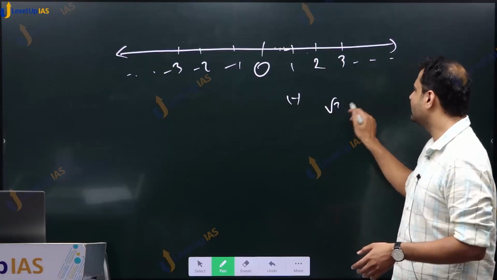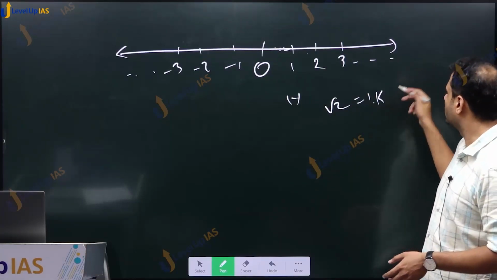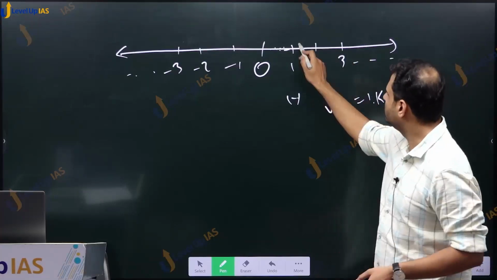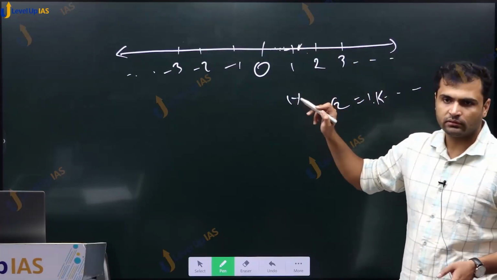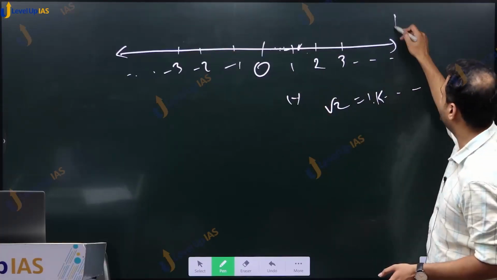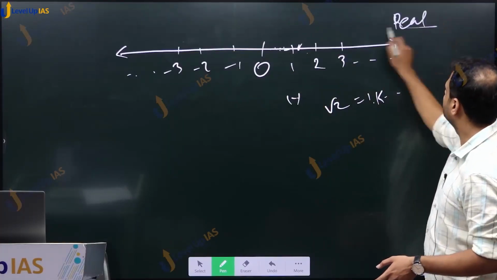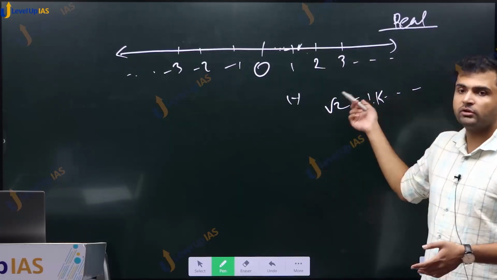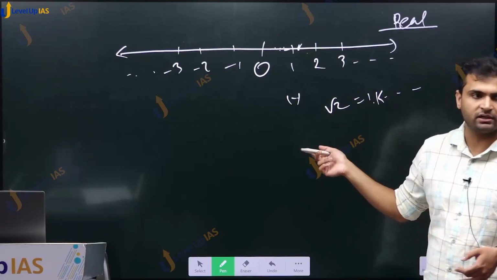Root 2 is something like 1.14 dot dot dot. It will be somewhere here, on this line. This is called the real number line. Real numbers include both rational and irrational numbers.